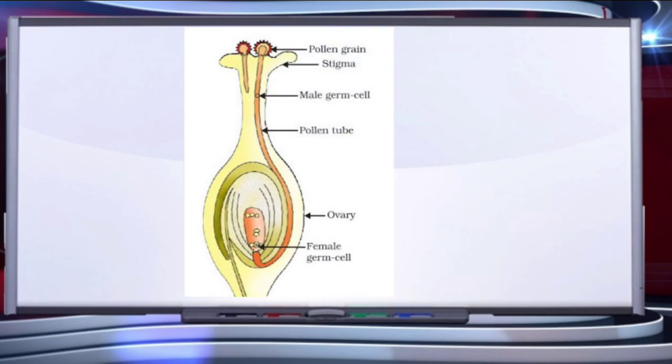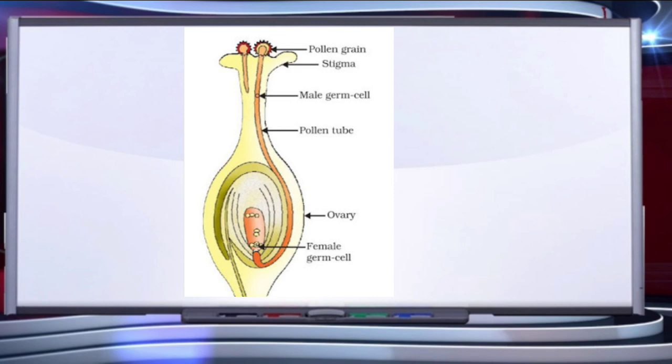Children, this is the diagram showing LS of gynoecium. LS is longitudinal section of gynoecium showing pollen tubes entering the ovule. With this diagram, children, I'll try my best to explain the process of double fertilization in detail to make you understand this, because this is something very important. After pollination, the pollen grains reach the stigma. The pollen grains germinate, the exine bursts at the place of germ pores, and the intine comes out in the form of pollen tube. Almost the entire contents of the pollen grain pass into the pollen tube.